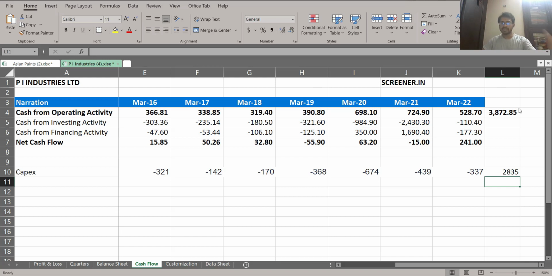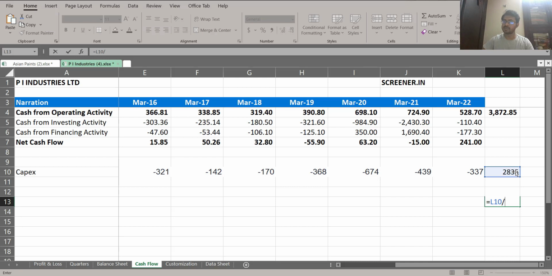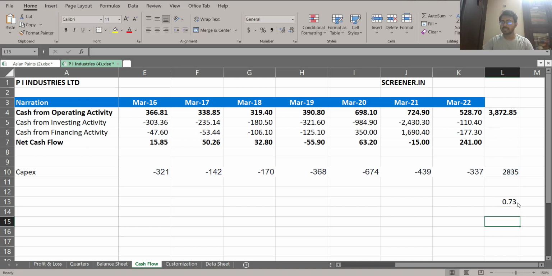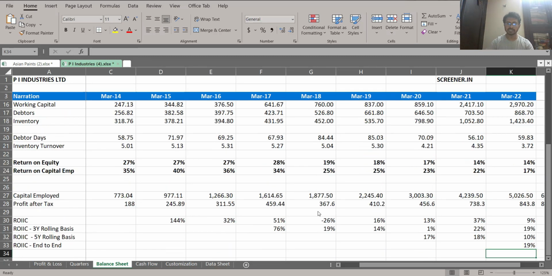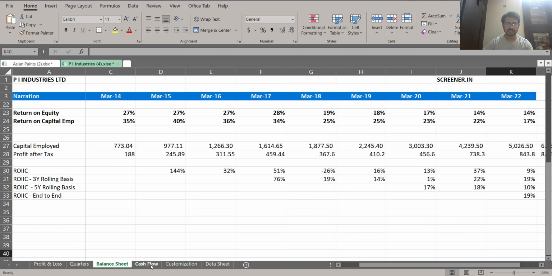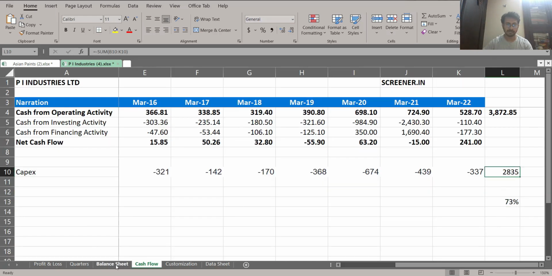So far, the company has earned 3,872 crores, and they have done capex of 2,835. So let's do the percentage calculation of this divided by this. And if you do it, you see 73% of the money that they have earned since 2013 had been deployed back in the business. And this 73% of the money, if we want to see from here, is how much additional money the company has put back in the business. This is the total amount they have made capex.